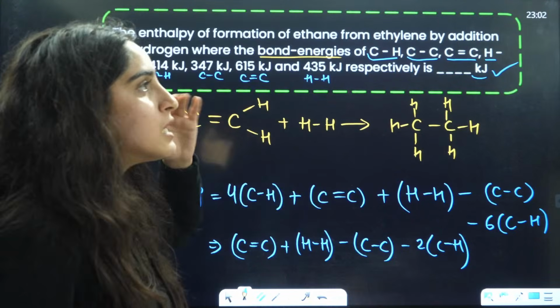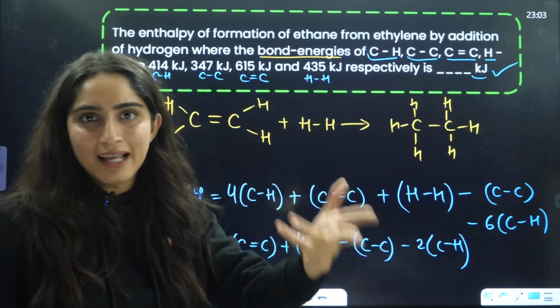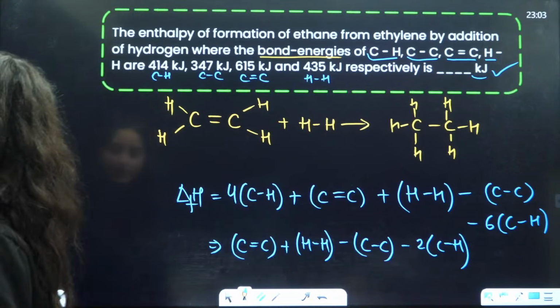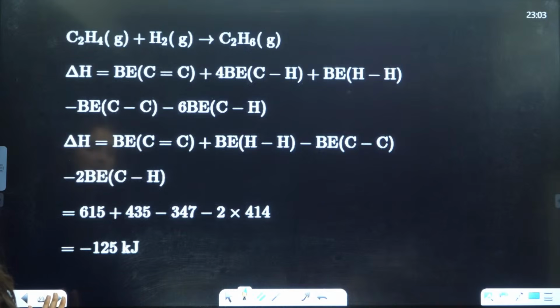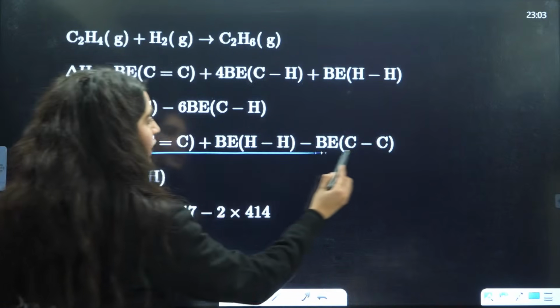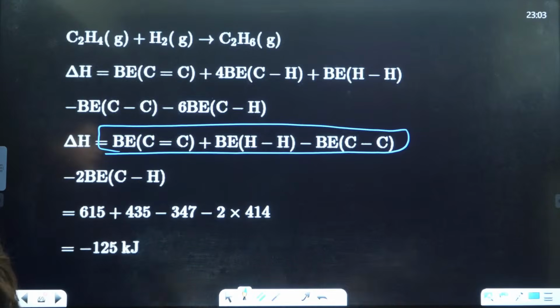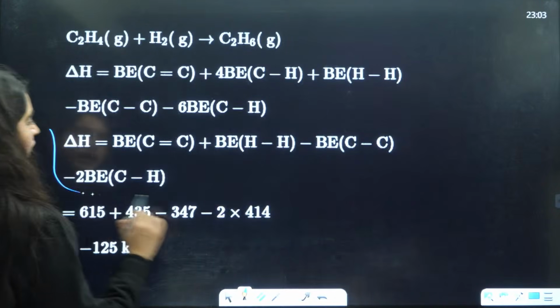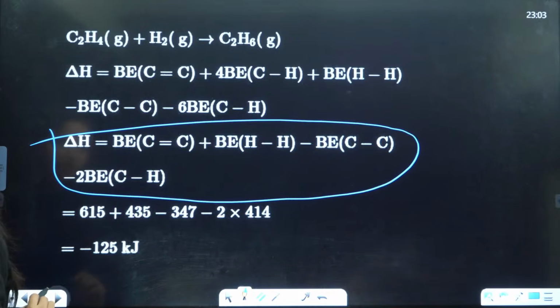If they had given combustion, formation, anything else, then we would have done products minus reactants, as we did in the previous question also. So this is what you will do here. This is the thing that I have written. Okay, understood, guys? If that is clear, let's jump to the next question.